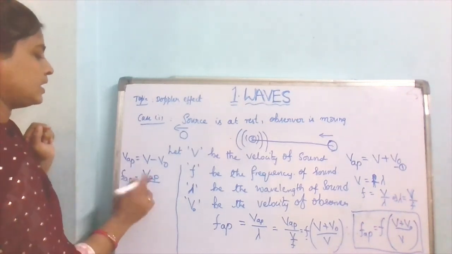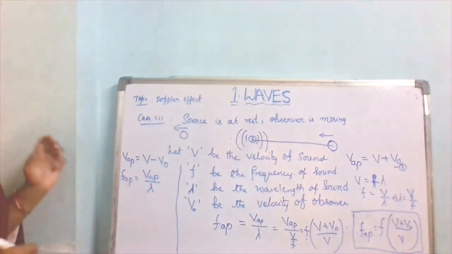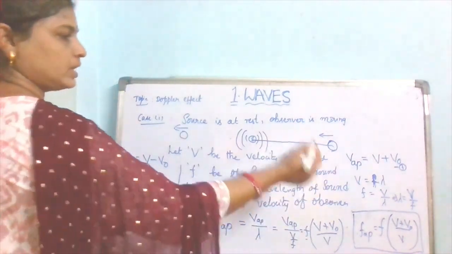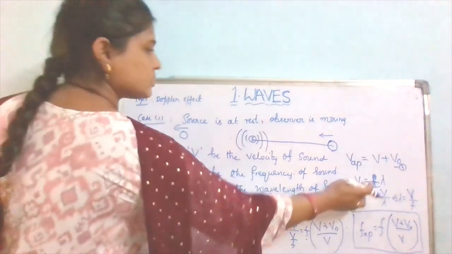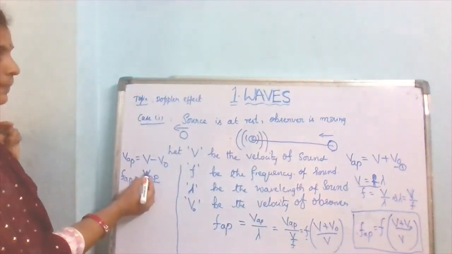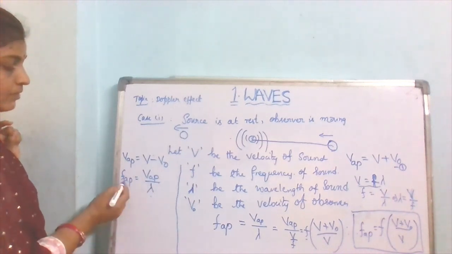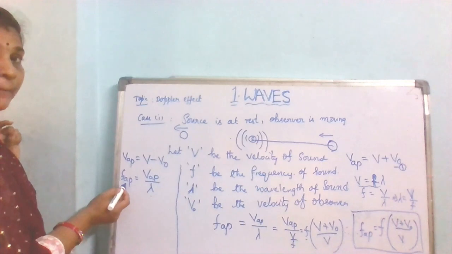Then the apparent frequency equals apparent velocity by lambda. That means V by lambda, from the equation V is equal to F lambda, F is equal to V by lambda. So apparent velocity by wavelength, because we are taking the equation for apparent frequency.